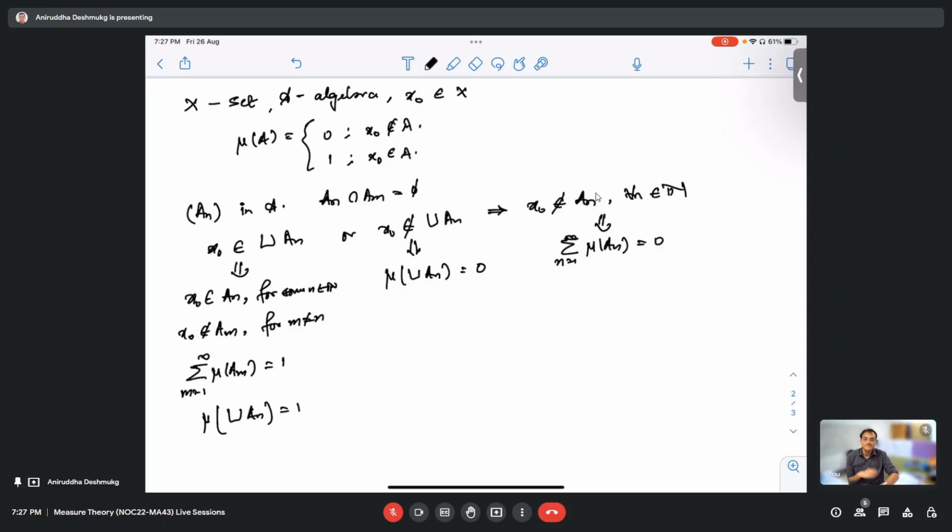That's because we've already said that A_n is a sequence of subsets in the algebra A such that they are disjoint. So x naught has to belong to just one A_n. It doesn't matter if I'm taking the union up to infinity, the countable additive property would entail that mu of the union is one because it's disjoint. It has to be in one particular A_n. Exactly. So for countable additivity, we require disjoint union, right? Mutually disjoint union, in fact.